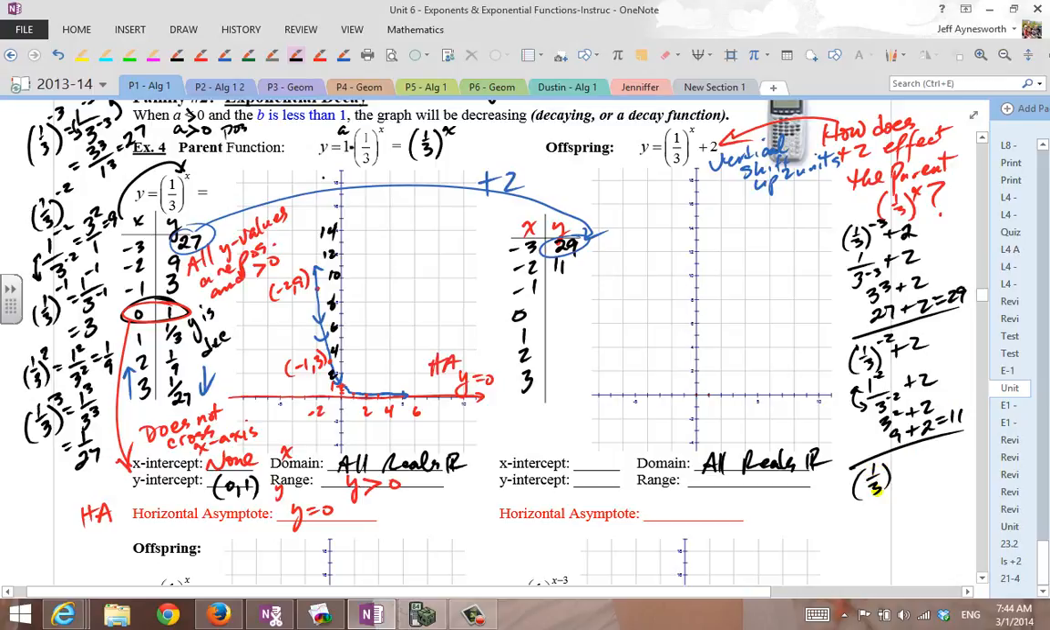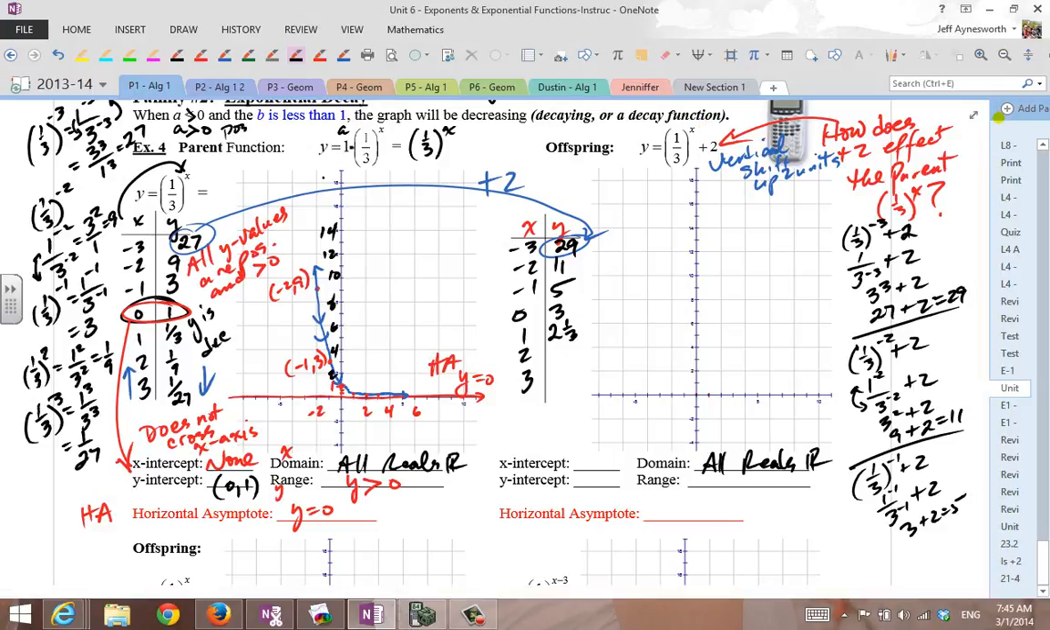All right, let's try it again. So 1/3 raised to the -1, plus 2. That's 1 to the -1 divided by 3 to the -1, plus 2. 3 plus 2 is 5, and so let's put a 5 there. When you take 1/3 to the 0 power, you get 1, plus 2 is 3. 1/3 to the first power is 1/3, plus 2 is 2 1/3. Then 1/3 to the second power.